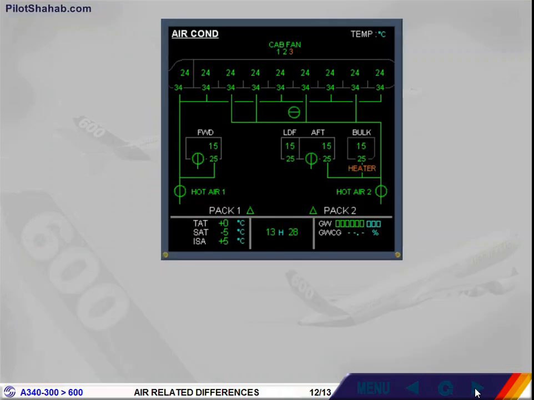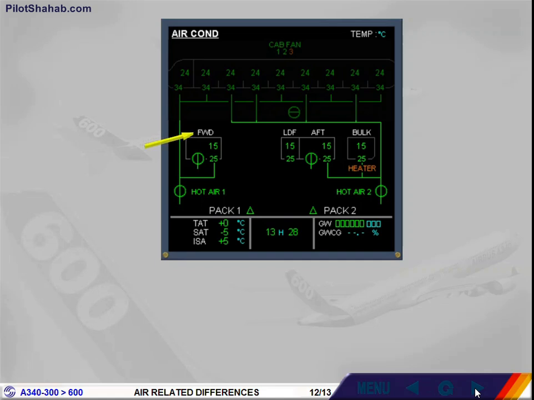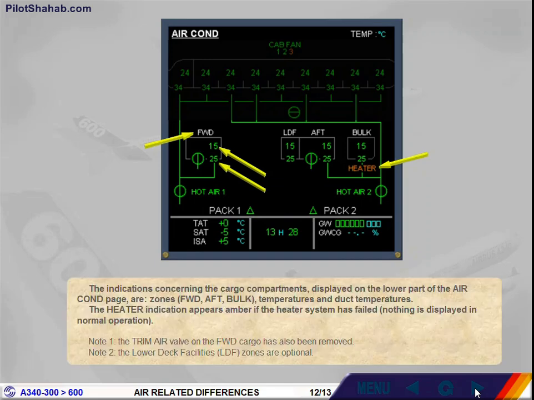The indications concerning the cargo compartments, displayed on the lower part of the air conditioning page, are zones, forward-aft bulk, temperatures, and duct temperatures. The heater indication appears amber if the heater system has failed. Nothing is displayed in normal operation. Note 1. The trim air valve on the forward cargo has also been removed. Note 2. The lower deck facilities, LDF zones, are optional.